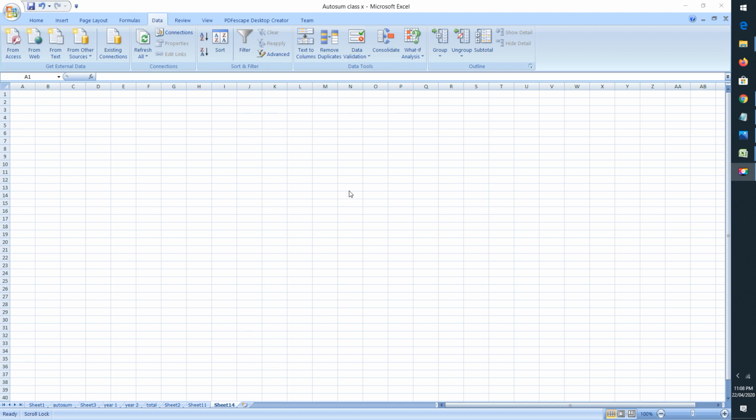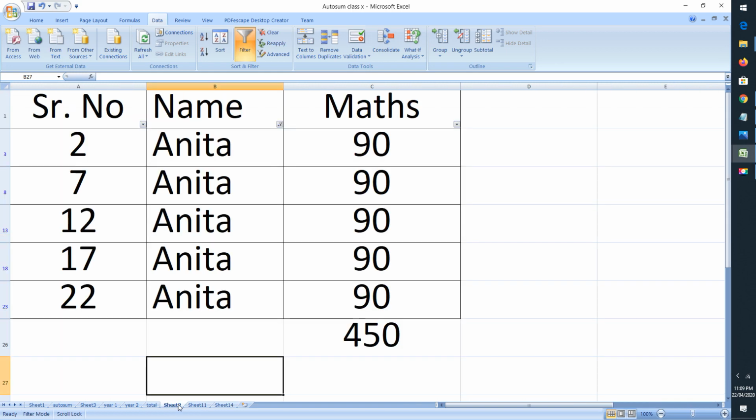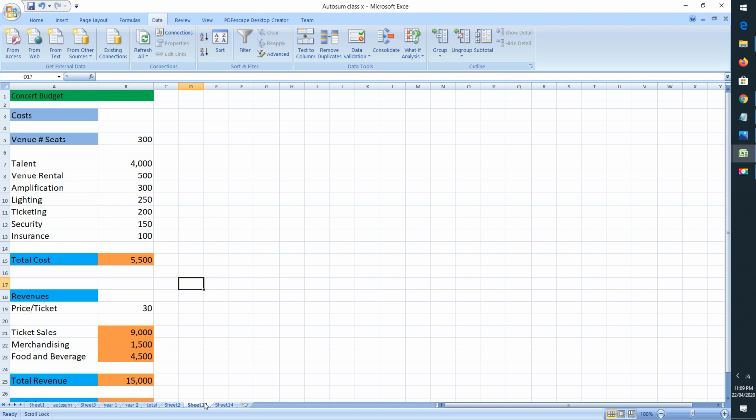Let us say I have already created a worksheet, sheet number 11. I have clicked from here. So this I have already created. In this, what I have shown is that there is a concert budget.